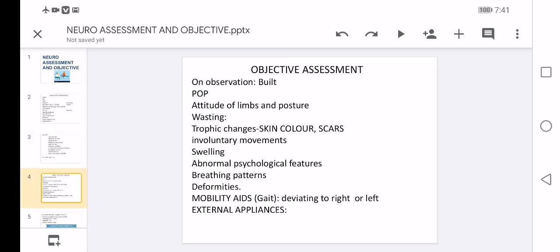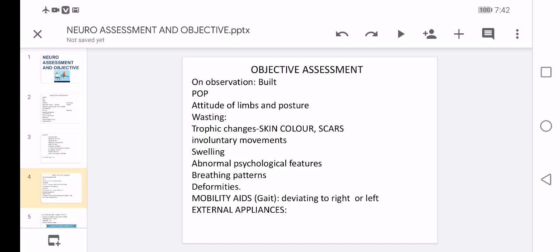Whether the objective assessment tells about what the physiotherapist can examine in the patient. In this, we have observation: the body build, like ectomorphic, mesomorphic, or endomorphic. And POP, position of patient, whether it is sitting or lying position, and what is the attitude of the limbs and posture, whether the patient is doing active movement or passive movement, and what is the posture, like whether he is bending the trunk or moving sideways.